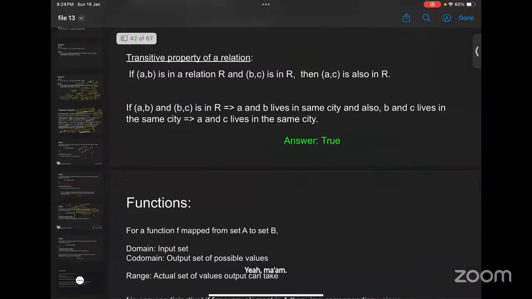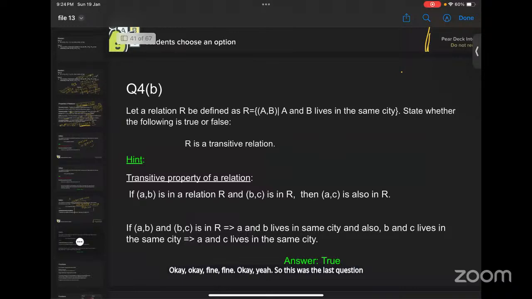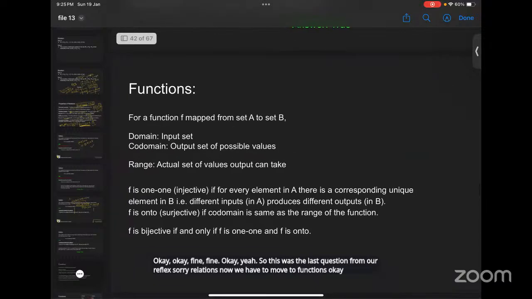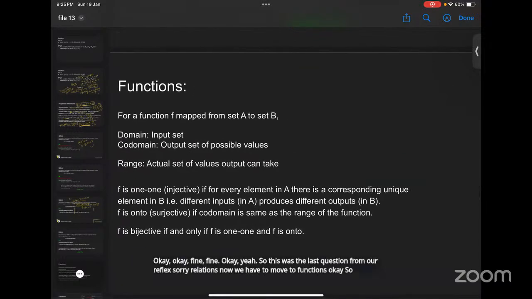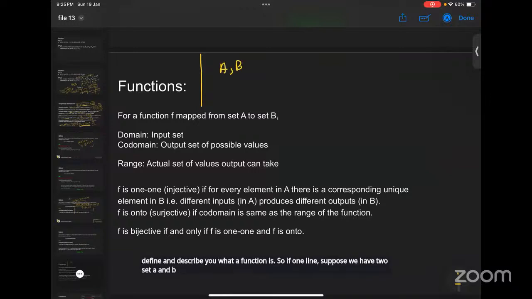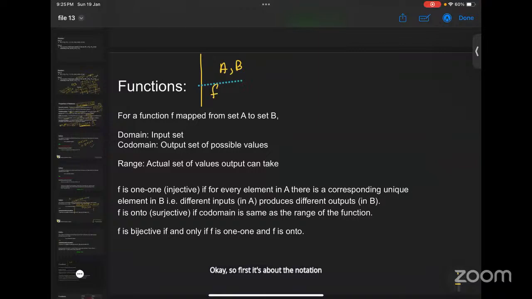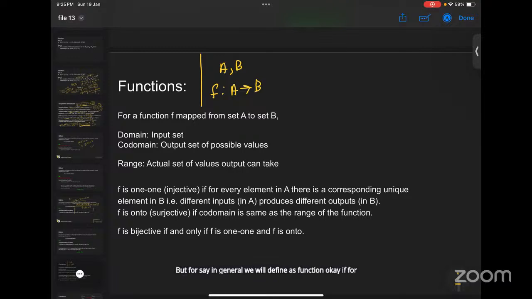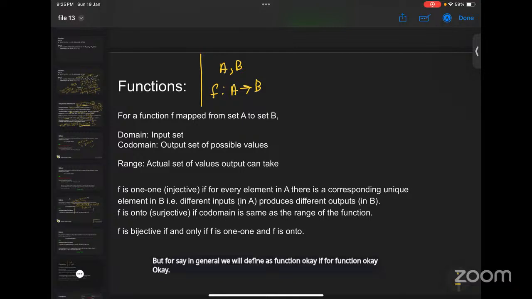So this was the last question from our relations. Now we have to move to functions. So I will first define and describe what a function is. Suppose we have two sets A and B. First it's about the notation. We note a function f from A to B. You can denote it with g, f, g, h, anything, but in general we will denote a function with f, for function. So a function is nothing but a particular type of relation with some extra condition.